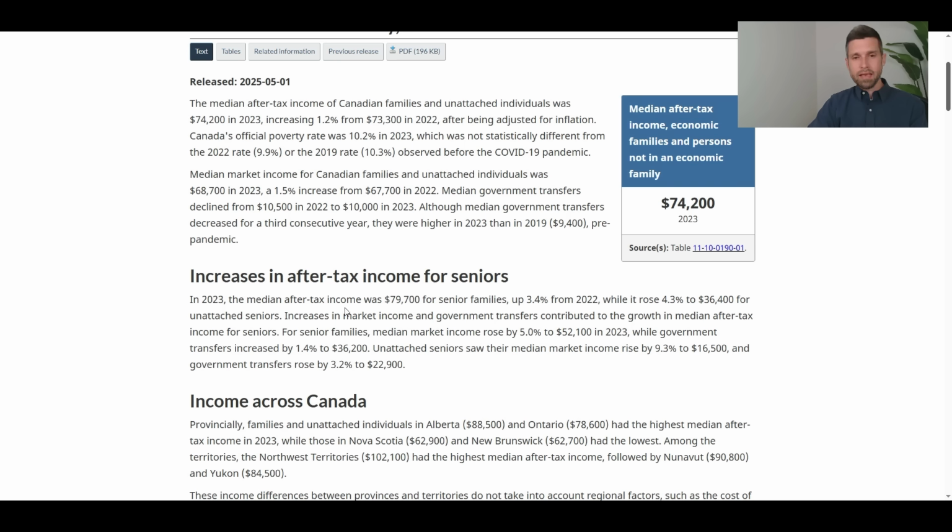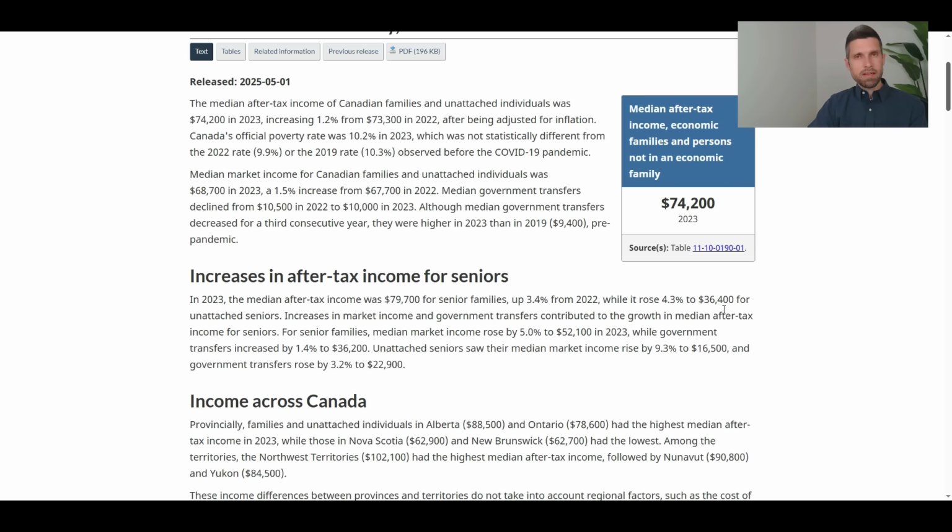Now median after-tax income for a senior family, so couples, would be about $80,000 a year. It's $79,700 for a senior family post-65. So what's interesting there is that if we look at individuals, it's about $36,400 per year.